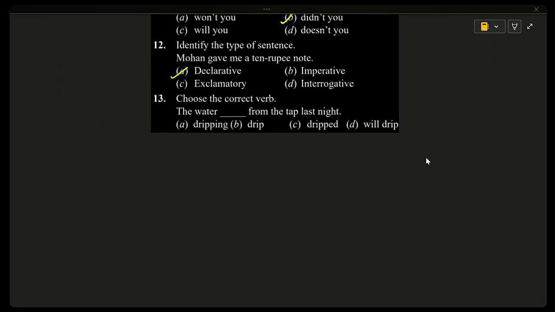Exclamatory shows strong feelings and ends with an exclamation mark. Interrogative is about asking questions and ends with a question mark. So the correct answer is option A, declarative.